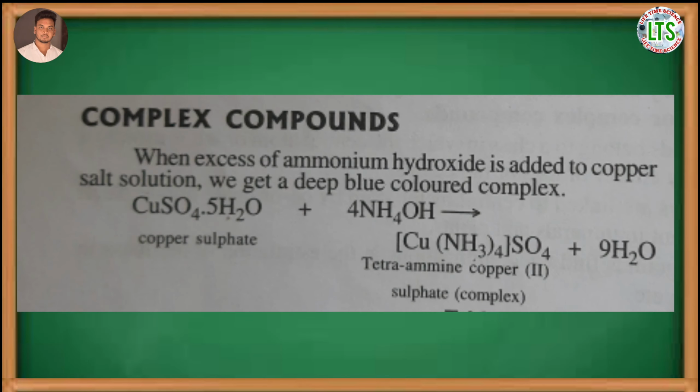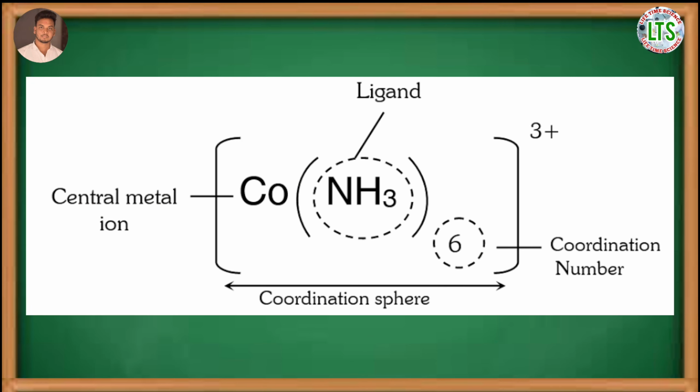For example, when excess of ammonium hydroxide is added to copper sulfate solution, we get deep blue colored tetraammine copper(II) sulfate complex. A coordination compound contains a central metal atom or ion surrounded by a number of ions or neutral molecules within the brackets, and it is called the coordination sphere, and it is non-ionizable.